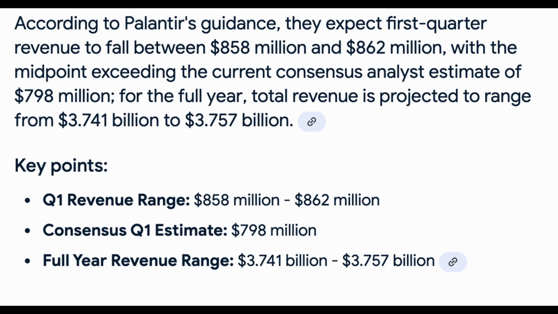Looking ahead, Palantir has provided optimistic guidance for 2025. The company anticipates first-quarter revenues to range between $858 million and $862 million, with the midpoint surpassing the current consensus estimate of $798 million. For the full year, total revenues are projected between $3.741 billion and $3.757 billion, exceeding the consensus estimate of $3.54 billion. This positive outlook reflects Palantir's confidence in its strategic direction and market positioning. These are some of the reasons why a lot of investors are still holding on to Palantir.